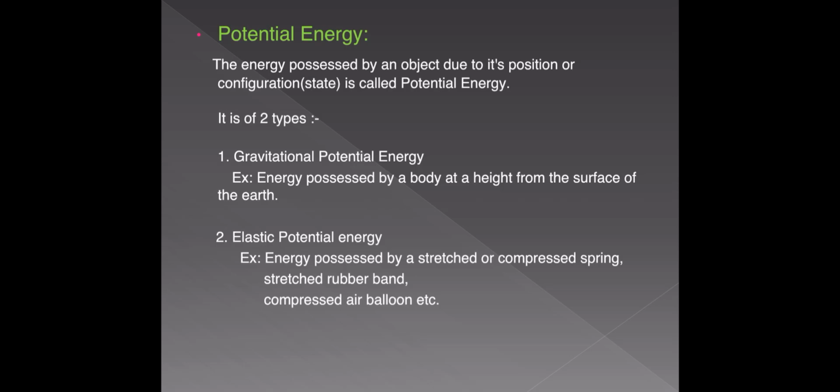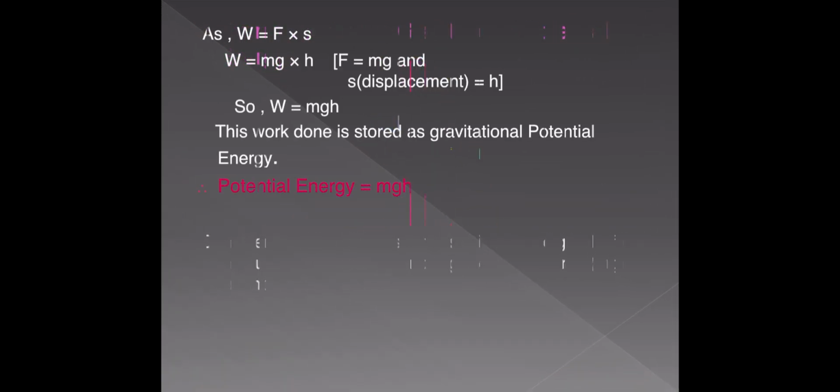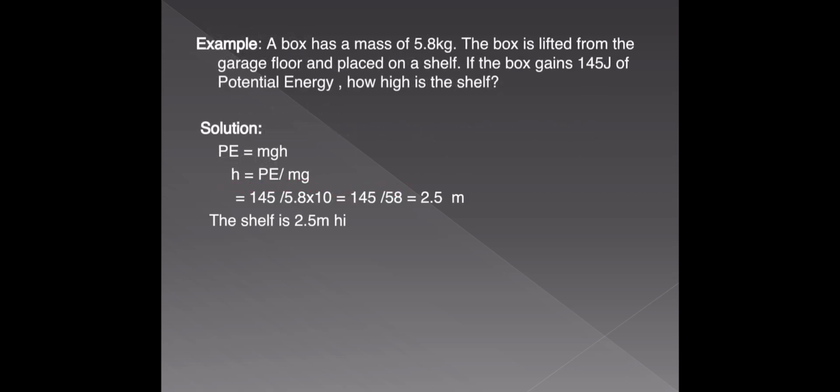These are examples of potential energies, and this is the expression for the gravitational potential energy, that is mgh. In this, m is the mass of the object, g is the acceleration due to gravity, and h is the height from the reference level. In this case, the reference level will be taken as the surface of the earth. Now let us solve one example for the gravitational potential energy.